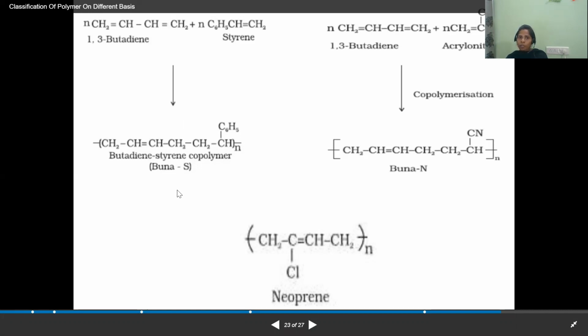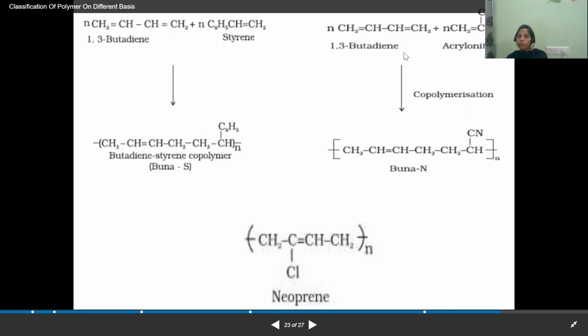So there are two monomers in the Buna S rubber. What are they? One is 1,3-butadiene and the other is styrene. When the double bonds shift from one monomer unit to another monomer unit, we get this polymer chain. And I'll explain in the next class why this double bond came here.